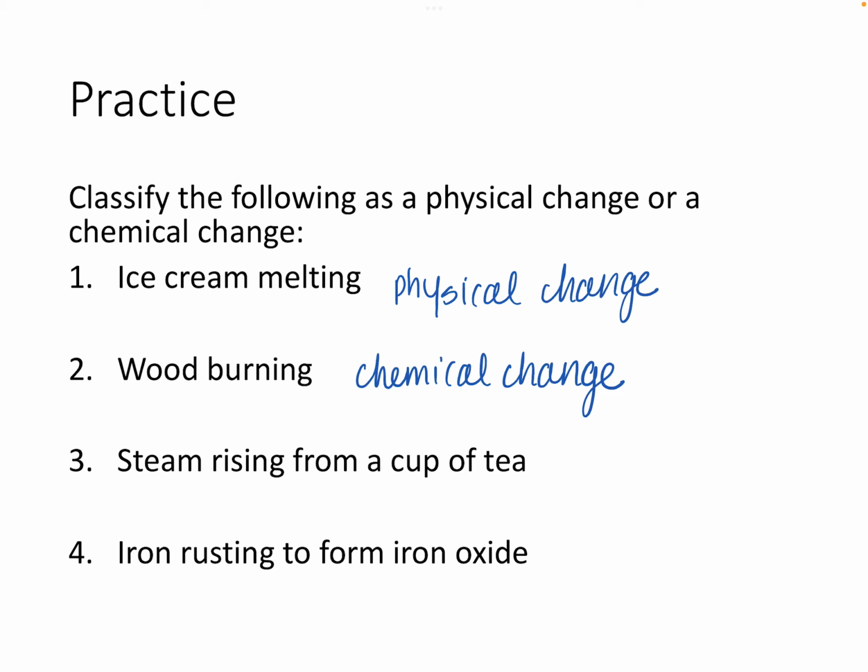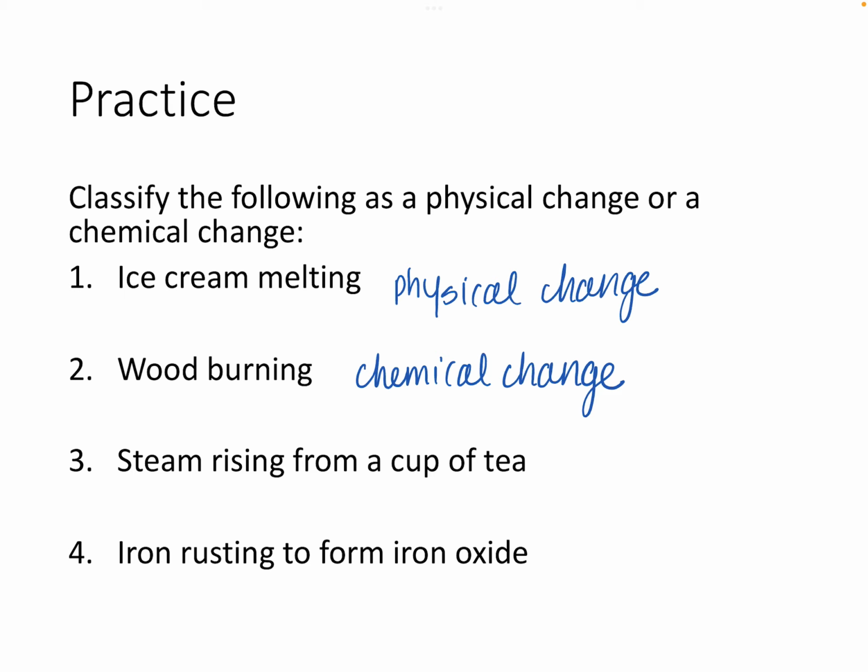The next one is steam rising from a cup of tea. So the tea is made up of water and tea leaves, right? And it sounds like the water is so hot that it's turning into a gas or steam. So the water itself isn't turning into something different.